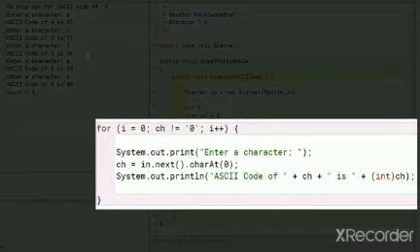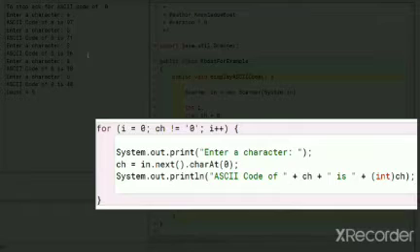Coming to the for loop, notice that we have used the variable i in initialization and increment-decrement part, but in the condition, we have used the char variable ch. As I told you earlier, condition of a for loop can be any Boolean expression. It need not test the loop control variable only.